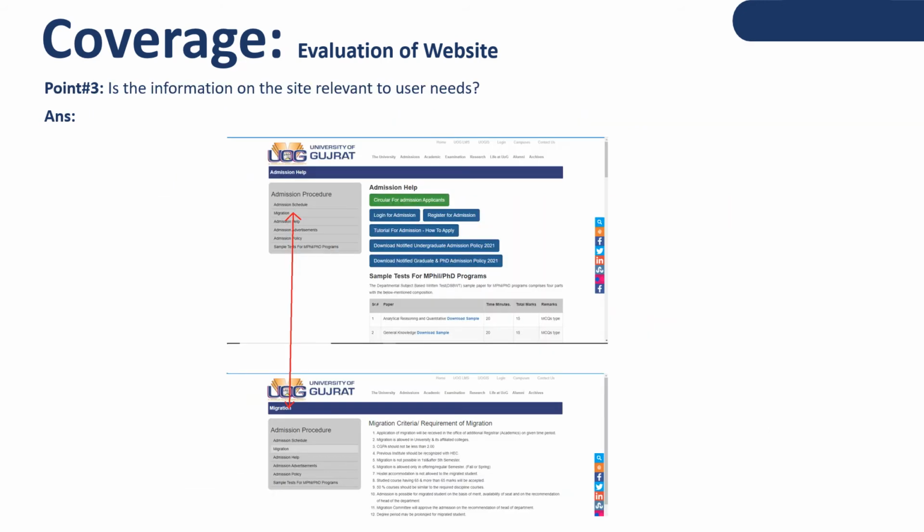In site coverage, point number 3 is, is the information on the site relevant to user needs? Yes, the information on the site is relevant to user needs. Like when someone clicks on migration, they will get the details about migration, and we can say the site has relevant information according to user needs.